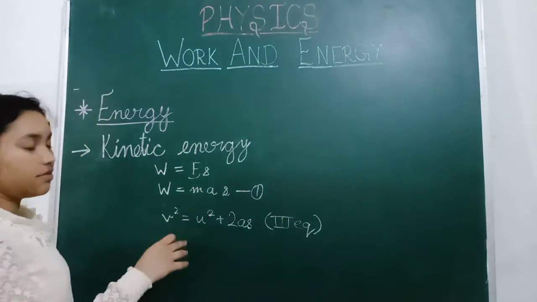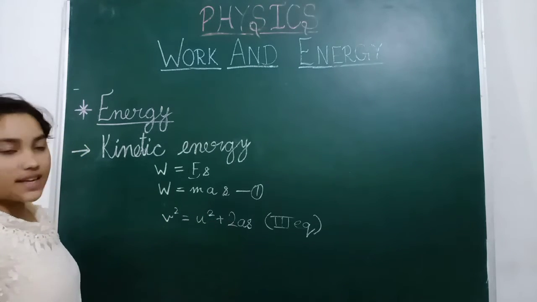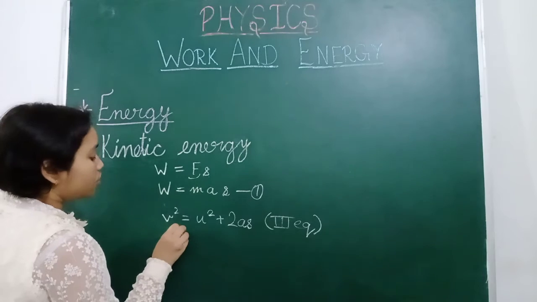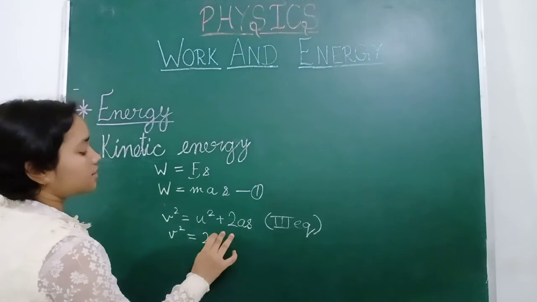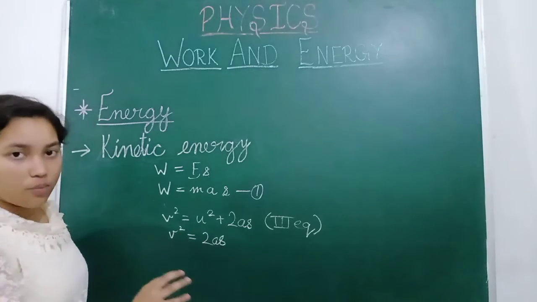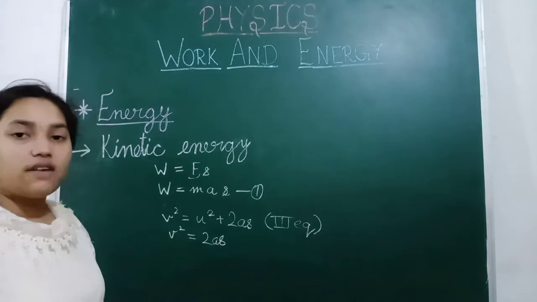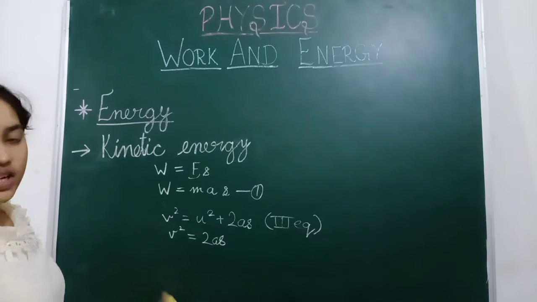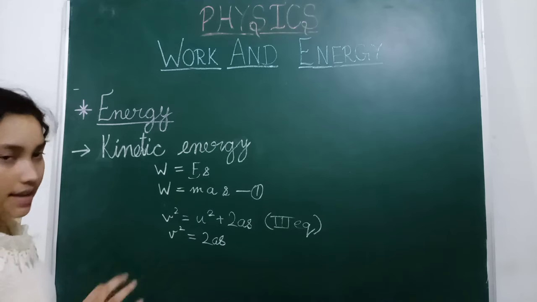If we square 0, it is 0, and 0 plus 2as is 2as. So we can write v square is equal to 2as, because u is 0 since the object was at rest.